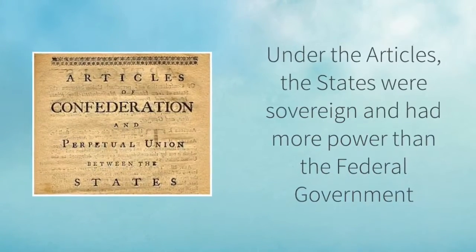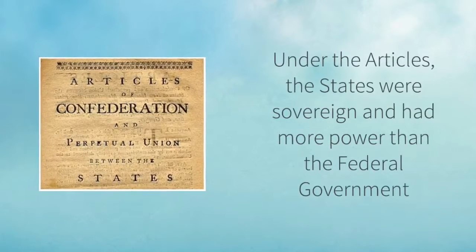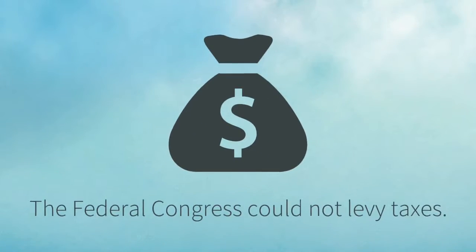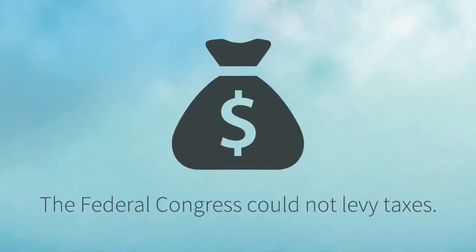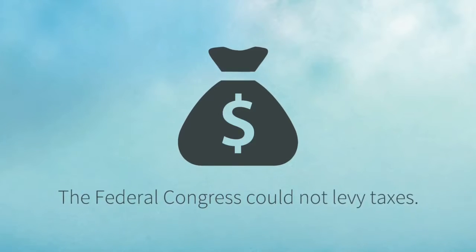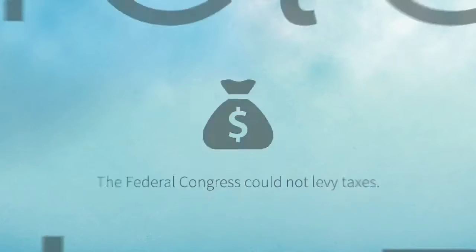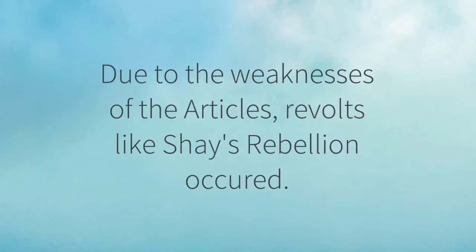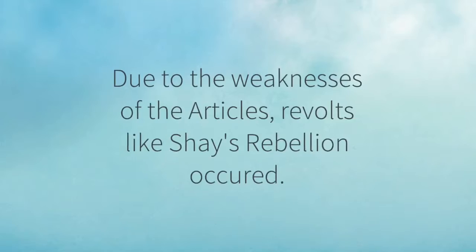Under the Articles, the states were sovereign and had more power than the federal government. Congress could not levy taxes, only states held that power, and therefore it was quite difficult for the Congress to pay back the debt from the American Revolution. Due to the weaknesses of the Articles, revolts like Shays' Rebellion occurred.